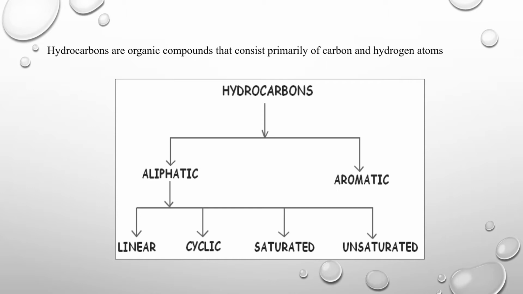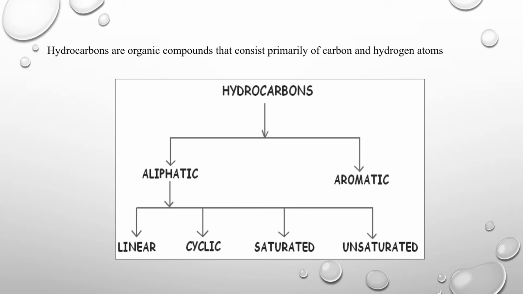Aliphatic compounds can be one of the four types. They can be linear, where carbon atoms are bonded to each other in a long chain. They can be cyclic, where the carbon atoms bond with each other in a cyclic structure. Saturated, where the bond between carbon atoms is single, or they can be unsaturated, where the carbon to carbon bond can be double or a triple bond.